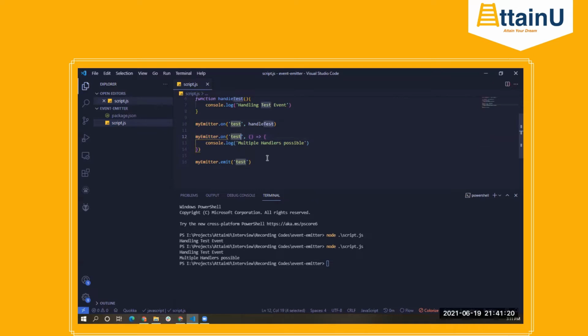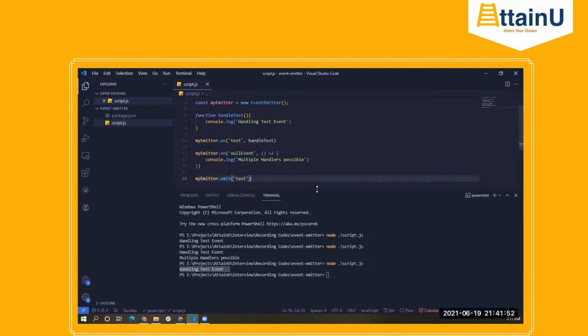So let's say I change this particular event name to, let's say, null event. Any event name can work, right? Now what will happen, since I'm emitting only the test event? This function will not be called because we have not emitted this particular event, correct? So since we are only emitting the test event, only the handle test function will get executed. And that is the case, right?